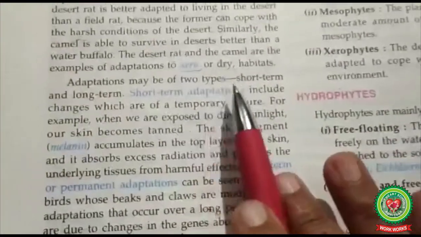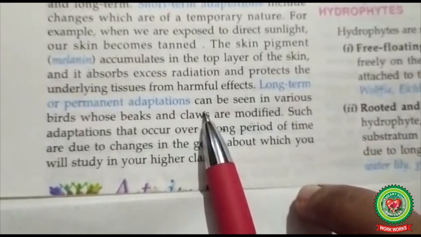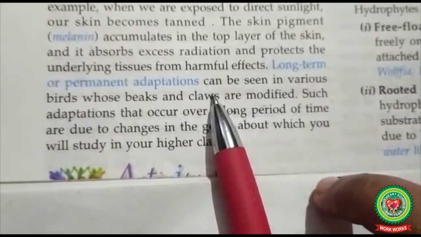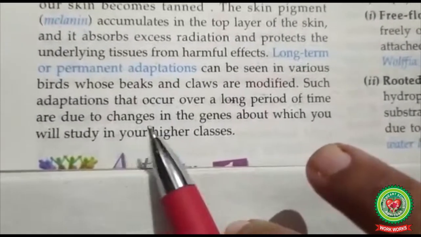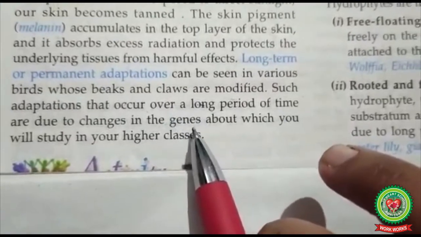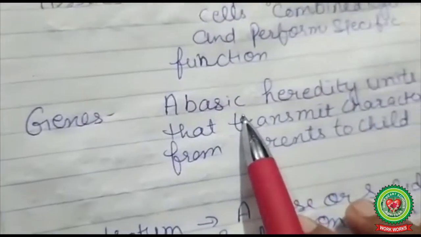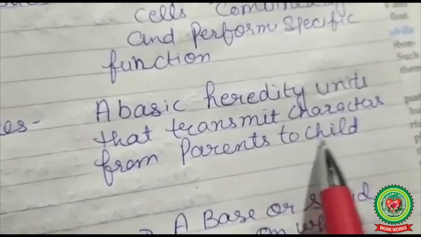Now, next is long-term adaptations. Long-term adaptations are the adaptations that can occur over a long period of time. They are due to changes in the genes. Now, what is the meaning of genes? Genes are basic hereditary units that transmit characters from parents to child.